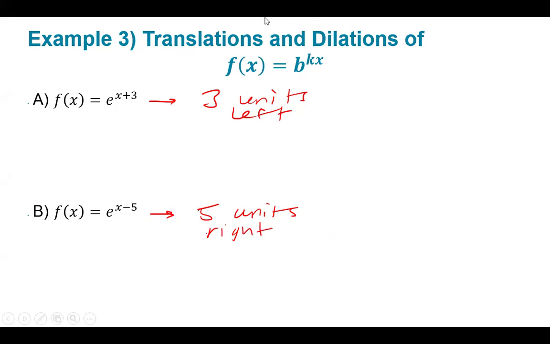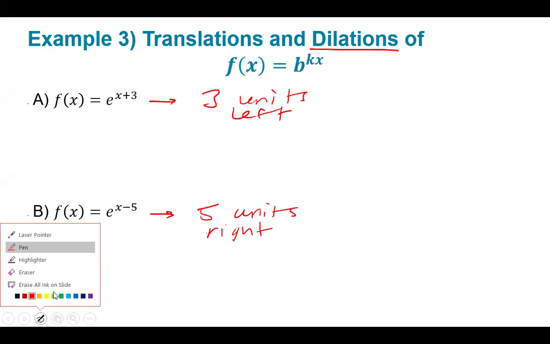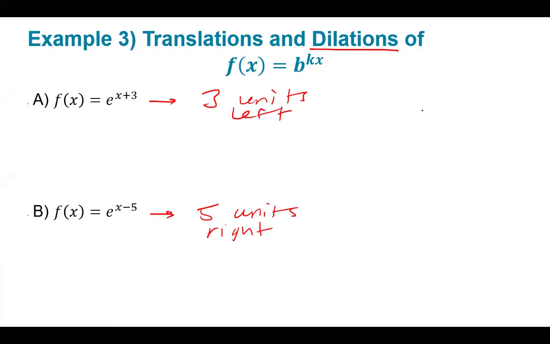Okay? Now it wants us to describe it as a dilation. You're probably like, describe it as a dilation? How am I going to describe this as a dilation? Well, in order to describe this as a dilation, we have to rewrite it. And we're going to rewrite it using our exponent rules of product and quotient. Your exponent rule of product says that if you have two bases, base m times base n, when you're finding their product, it becomes base of m plus n. Does that make sense? Y'all remember that?